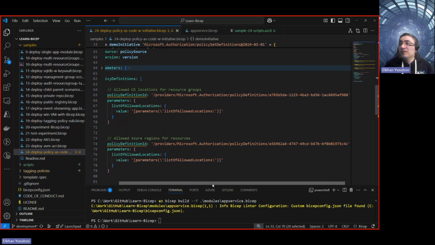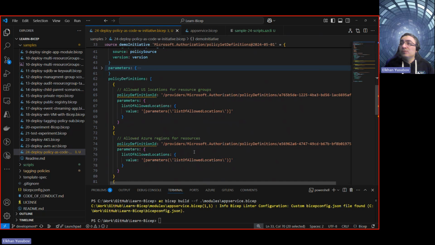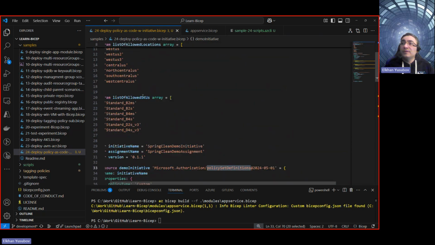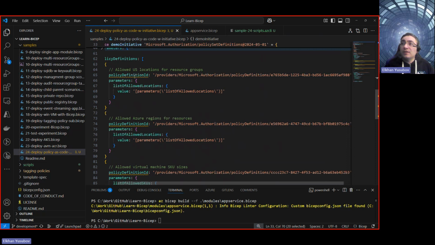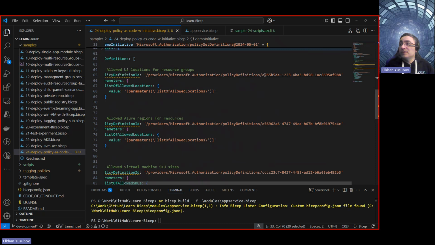So here we are using existing policy definitions from Azure Policy. For example, here you see I have this allowed locations for resource groups, and for this policy definition I put the parameter here, which is custom defined in my Azure Bicep code. But the main definition of this allowed location for resource groups is coming from this policy definition, which is an existing definition, right? And it has this GUID number. Of course, I don't remember by heart what this GUID number should be, but if I switch back to Azure Policy on the Azure portal, you should be able to find it by name.